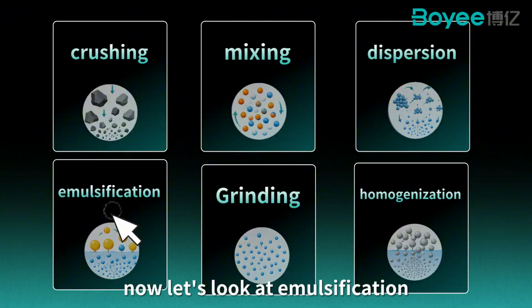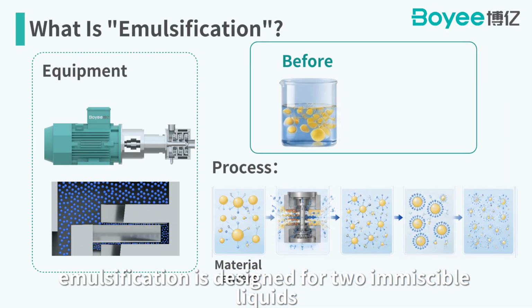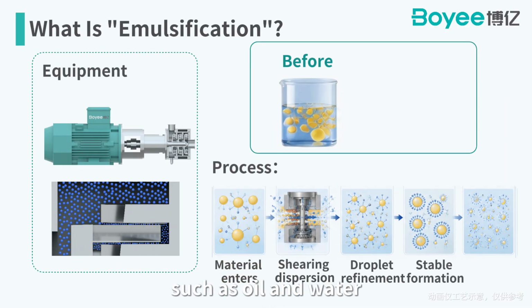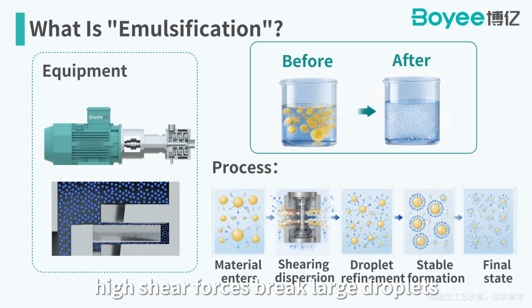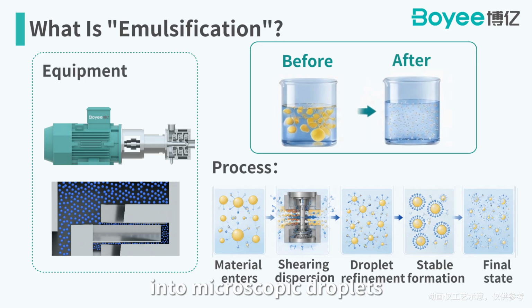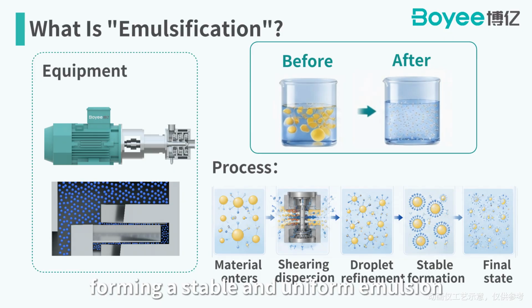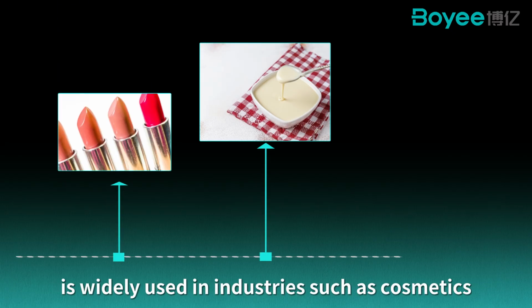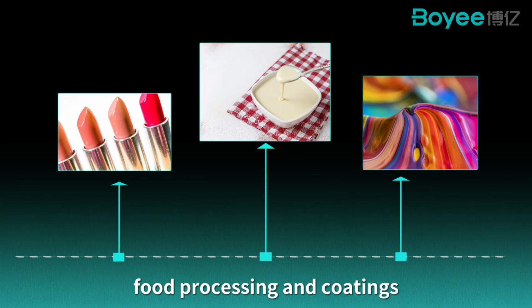Now let's look at emulsification. Emulsification is designed for two immiscible liquids, such as oil and water. High shear forces break large droplets into microscopic droplets, forming a stable and uniform emulsion. It is widely used in industries such as cosmetics, food processing, and coatings.